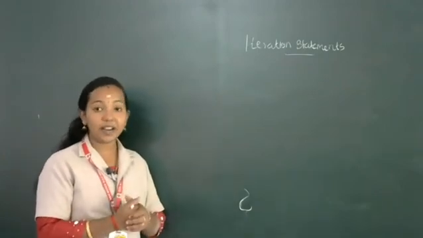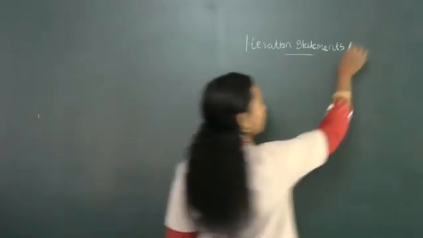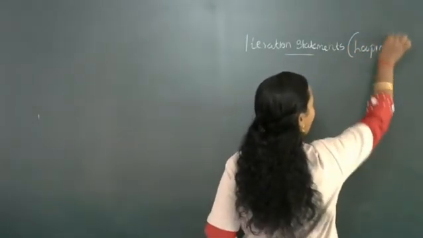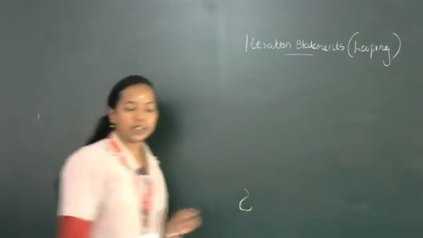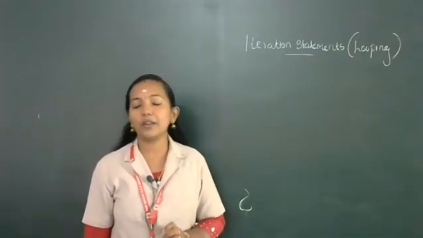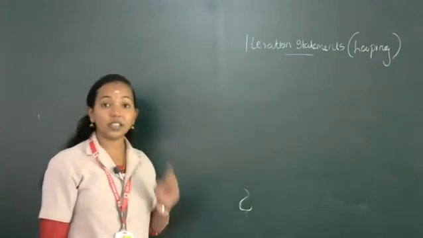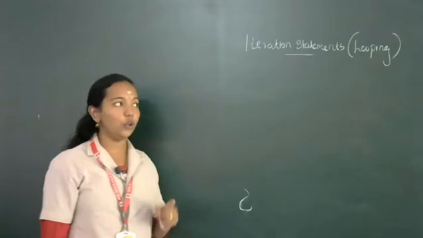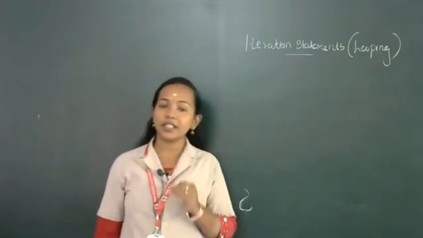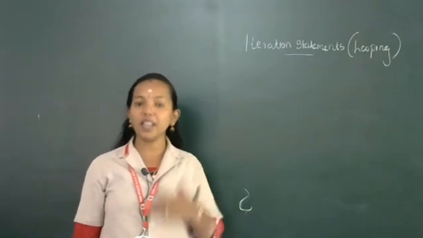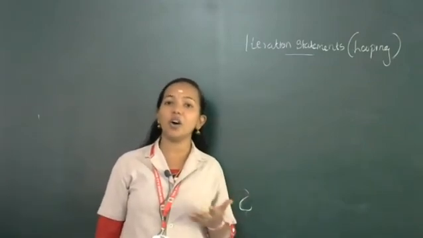Iteration statement, one more name is looping statement. Then I think in the fourth chapter, in algorithm and also flowchart, we use the terms loop, entry controlled loop and exit controlled loop. Loop means in some situations you want to repeat some kind of operation. That means the same operation you want to repeat one or more times.